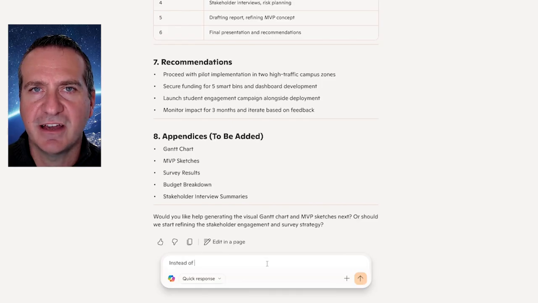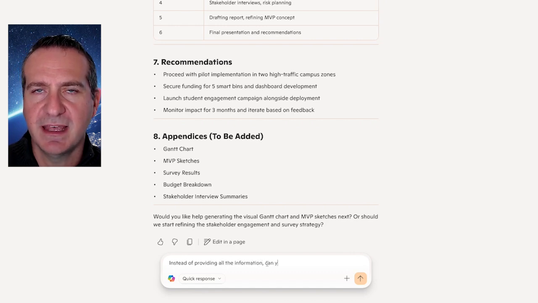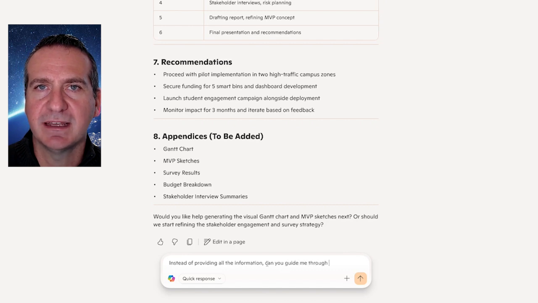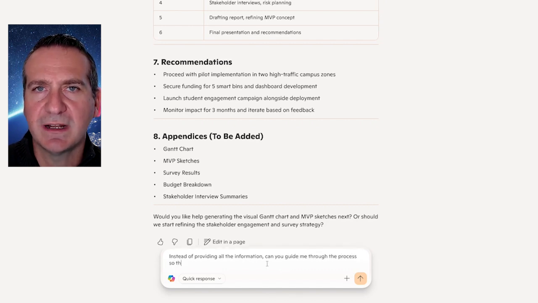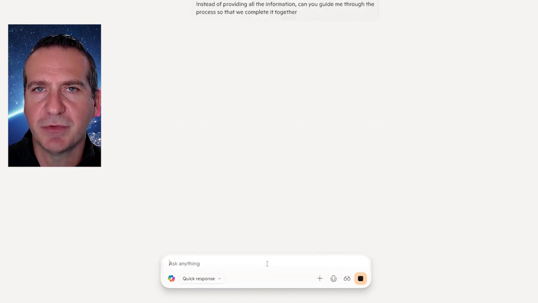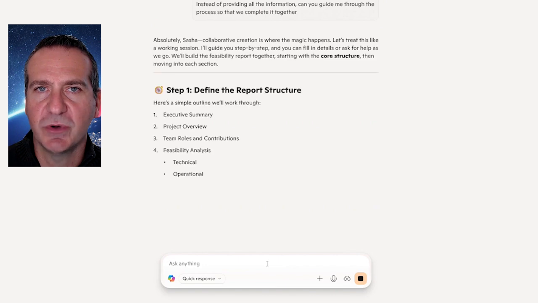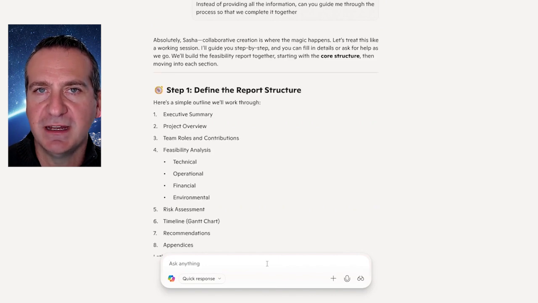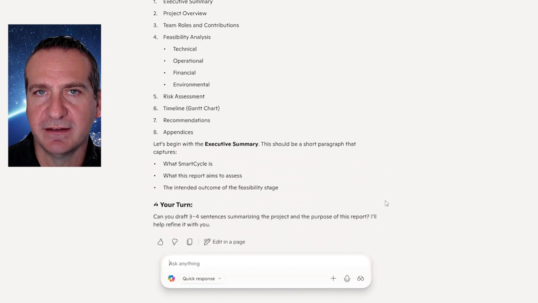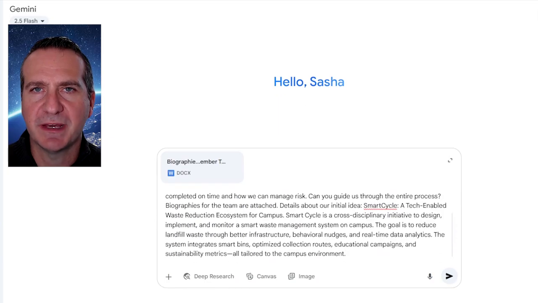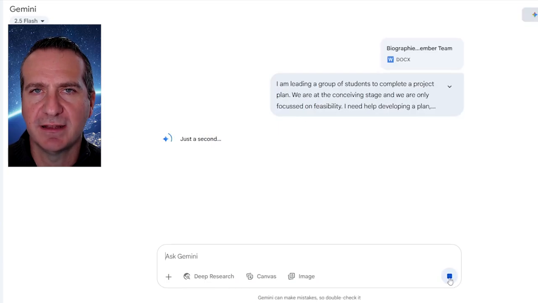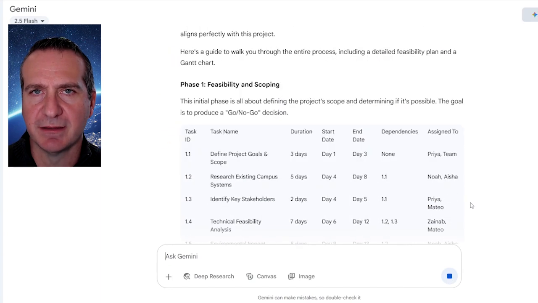Now, if the AI is giving you a little bit too much information, let's write a new prompt. And this time here, let's be a little bit more explicit. We are going to be more clear that we want to work through this together. Through this new prompt, we've now been given a structure to work through. We have been given the opportunity to write the information required, which we will then work together with the AI to scaffold the plan. I'm now going to copy and paste the prompt that we used in Copilot to see how it performs in Gemini.